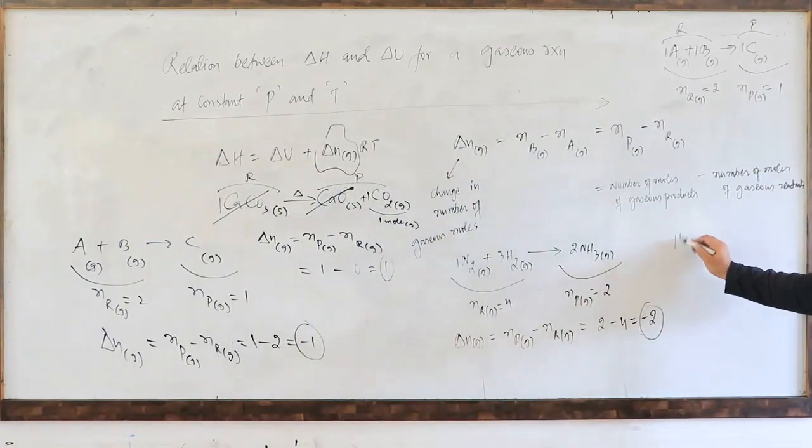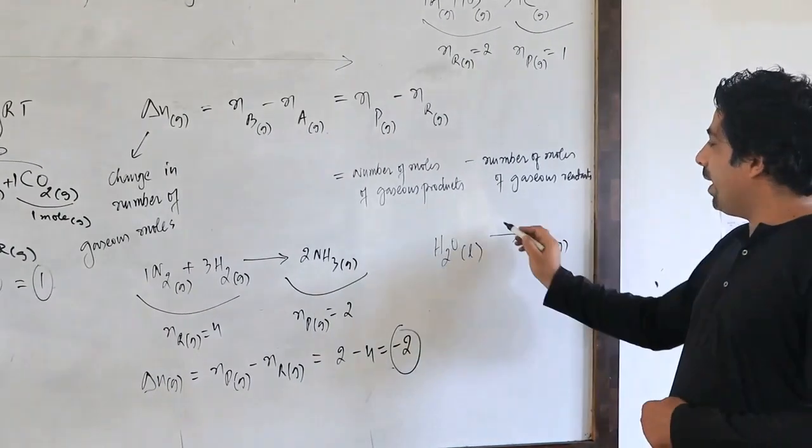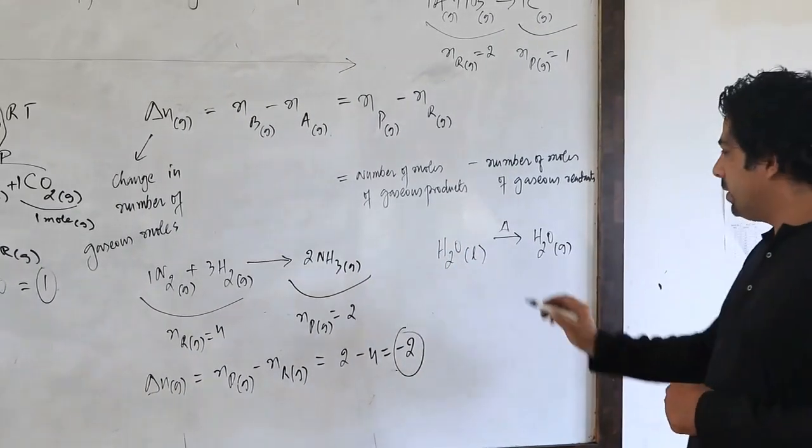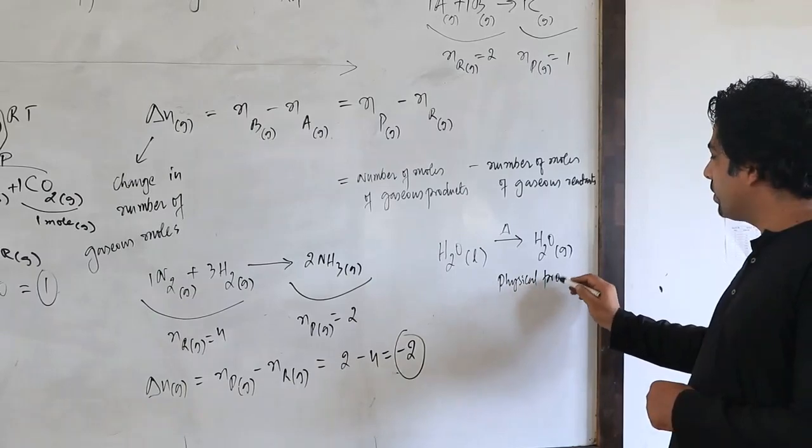If I give you one small example as well, have a look here. If I have a physical process, water liquid is converted into water gas by applying heat. So this is not a chemical reaction, this is a physical process.